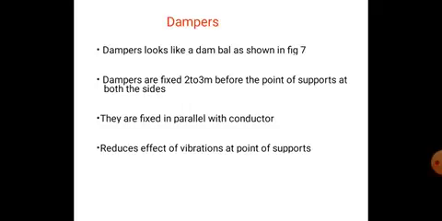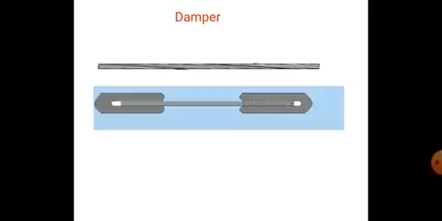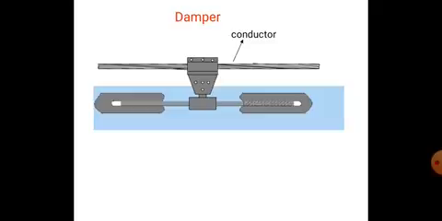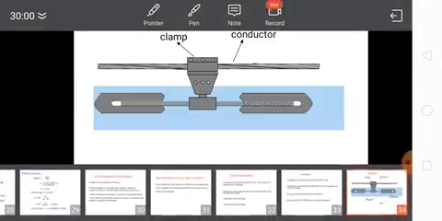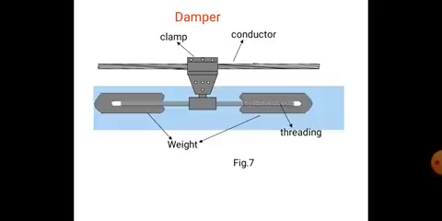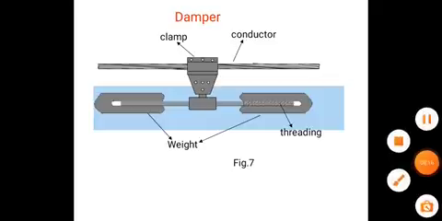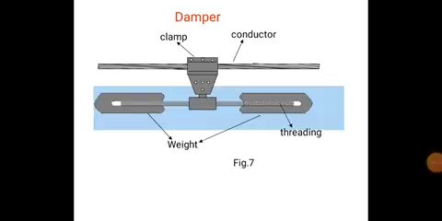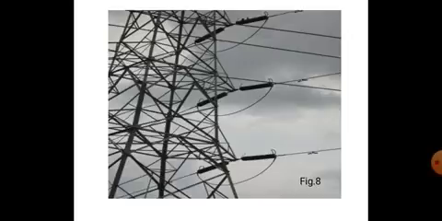Due to these effects, we are using dampers here. A damper is nothing but a weight; if the weight is more, the conductor does not swing. So the same situation occurs in dampers. Here is the conductor, here are the clamps, and these are the threading and weights. If the weight is more, the conductor does not swing. Yeah, these are the practical dampers.